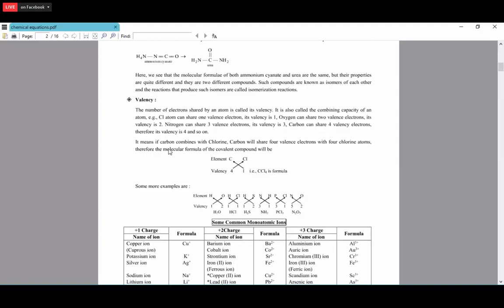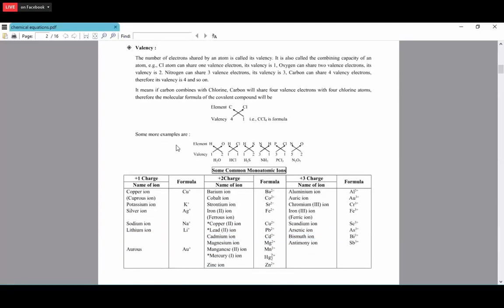So here, if carbon combines with chlorine, what will happen? We know that carbon has valency 4 and chlorine has valency 1. Both are not matched because this is 4 and this is 1. So we need to cross multiply. The 1 we multiply with carbon, the 4 we multiply with chlorine. So CCl4. This is the formula of the compound in which carbon and chlorine combine with each other.